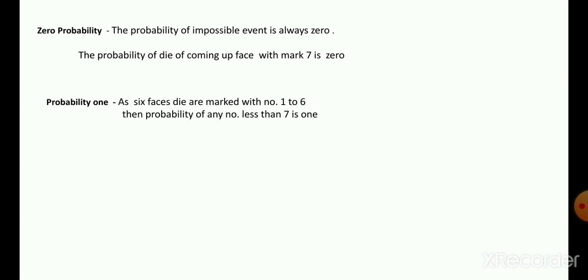Probability 1, as a 6 face die is marked with the numbers 1 to 6, therefore the probability of getting any number less than 7 is 1. As we know, there are the 1 to 6 markings, therefore all these numbers are less than 7, therefore the probability is 1.